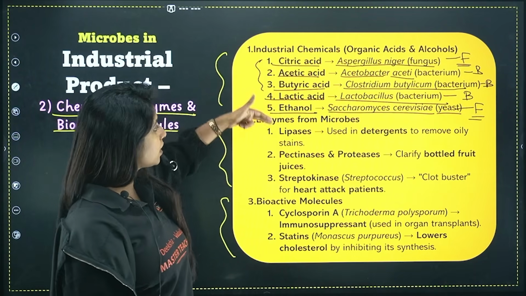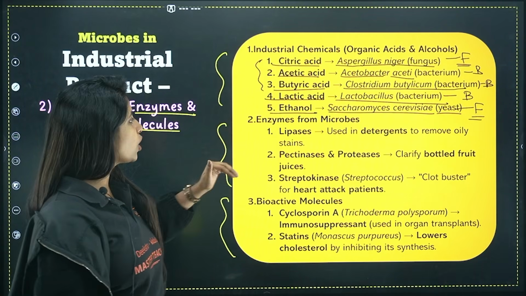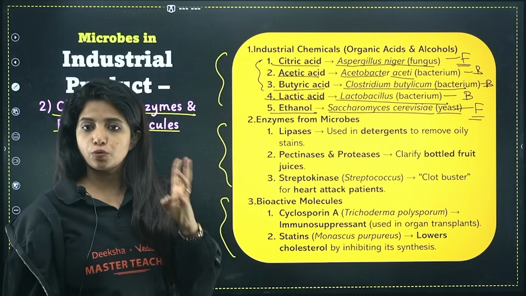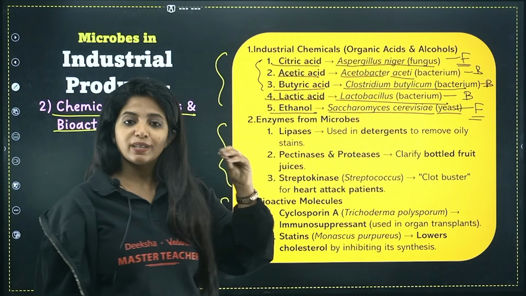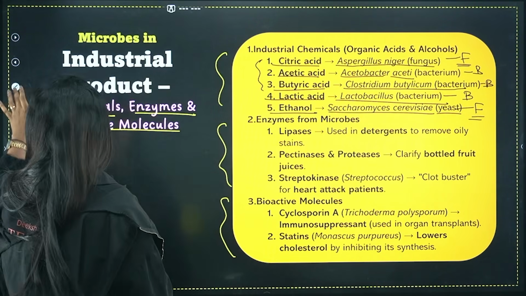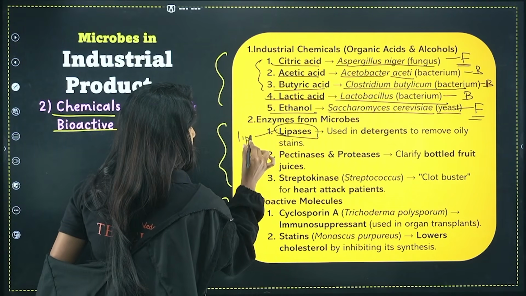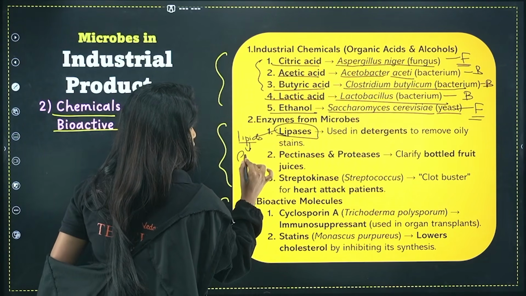So those are the chemicals that we have totally done. How many chemicals are there in total? Five of them were there. Now we talk about the enzymes. In enzymes, you have lipases, pectinases, proteases, and streptokinase. So lipases is the first one. Lipase, my dear children, by the name you get to understand that it is going to break down lipids. Lipids as in basically we're talking about the fat.